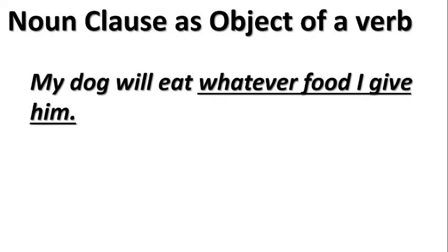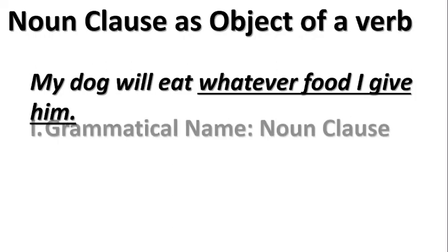Example, my dog will eat whatever food I give him. What will my dog eat? Whatever food I give him. So undoubtedly, you know it is what?